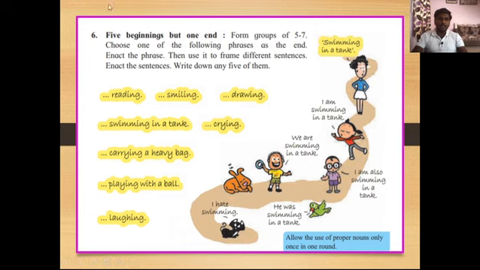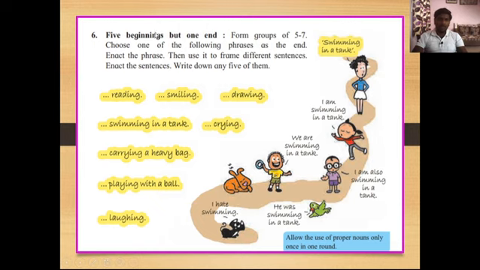So here, five beginnings but one end. You can see in these yellow colors all these are phrases, and you have to use all these phrases at the end of sentences. You have to frame sentences, but those sentences must end with these phrases.